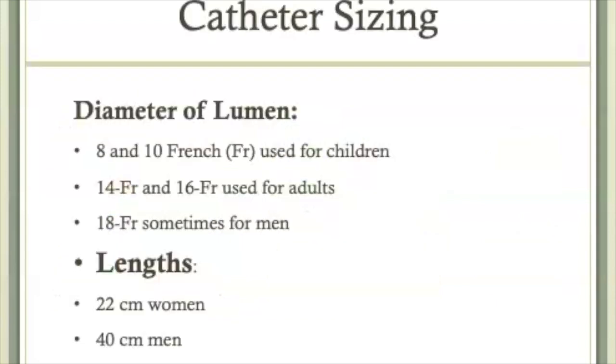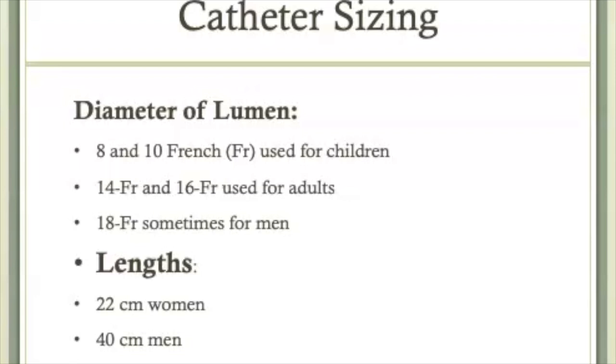Urinary catheters come in different sizes. French is the sizing or the unit that is used for catheters. An 8 or 10 French catheter has a much narrower diameter. The diameter of the lumen is smaller, so you can imagine we use those for children versus a 14 French or a 16 French, which is most commonly used for adults because it is a larger diameter catheter and adults have a larger diameter urethra. Up to an 18 French catheter can be used for male clients.